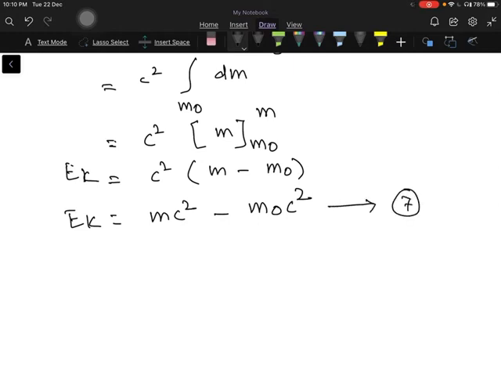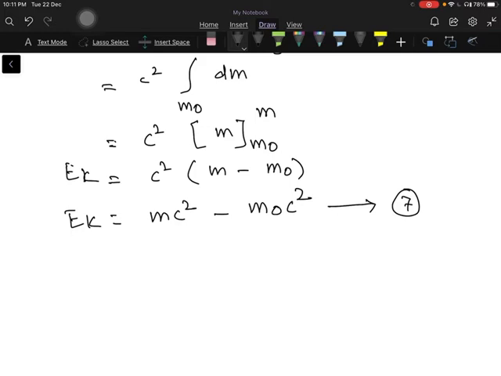So you get the kinetic energy of the body is equal to mc square minus m naught c square. This is called the relativistic formula for kinetic energy. Now, when the body is at rest, the internal energy stored in the body is m naught c square, and hence m naught c square is called the rest mass energy of the body.